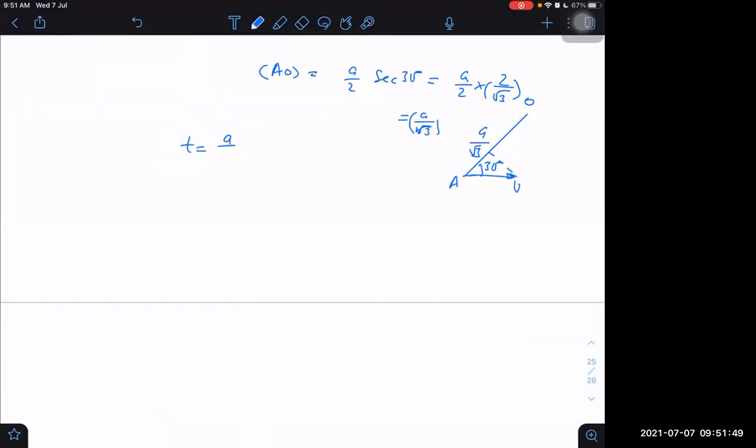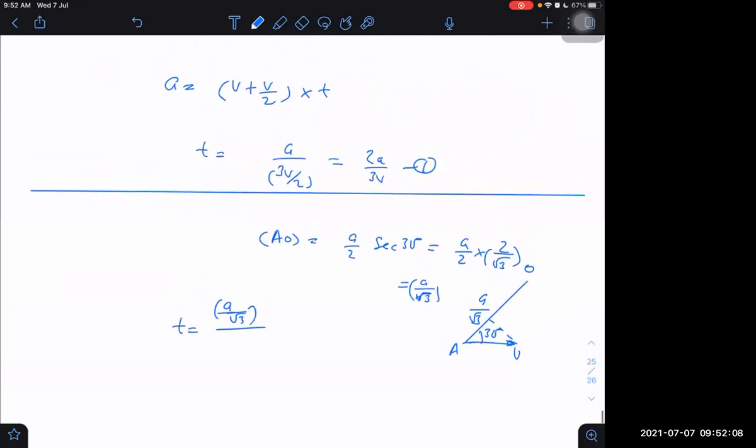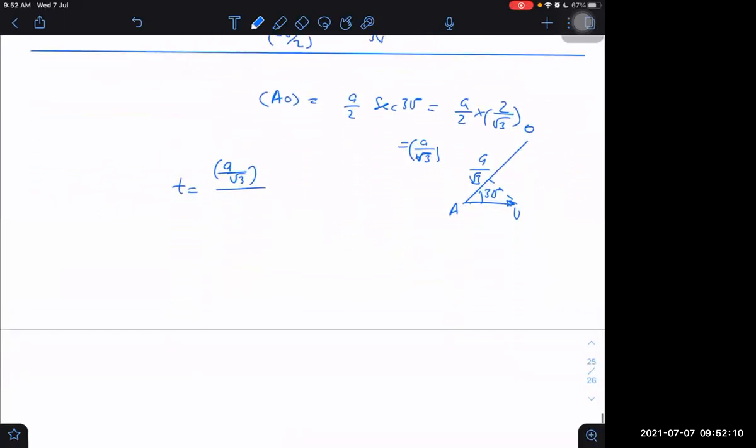No, wait a second. What was it? It was a by root 3 divided by speed. What is the speed? The speed here will become V cos 30, V into root 3 by 2.